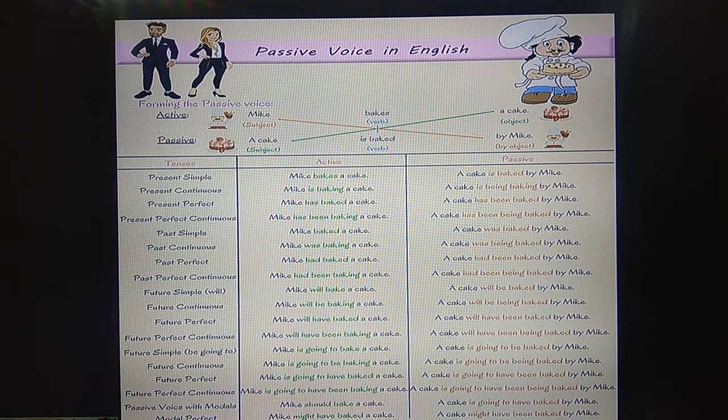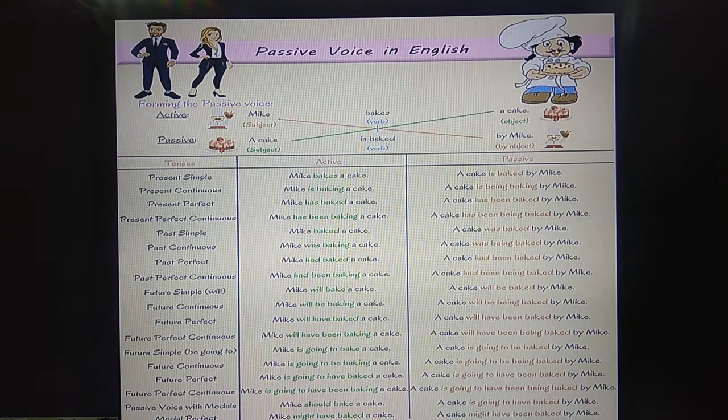You can see there, the active voice is Mike bakes a cake, and it changes as the object, that is the receiver, becomes the subject here. So a cake, and it is bakes. So it is present tense, third person. So is baked. A cake is singular. So is baked. V3 form of bake is bake, baked, baked.